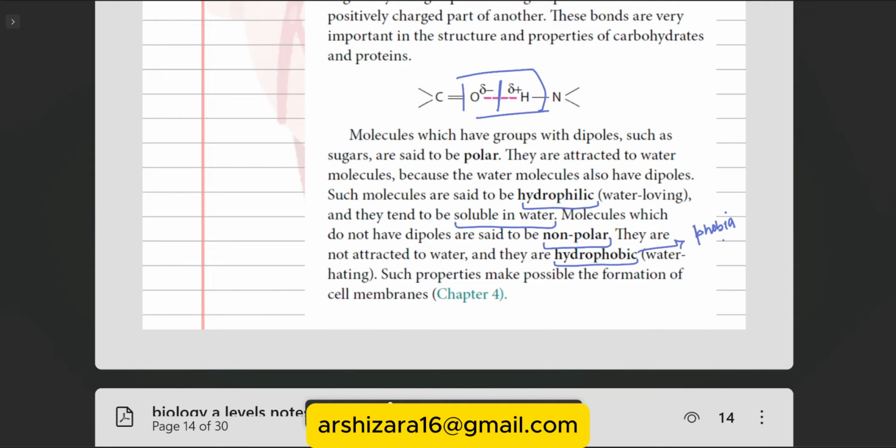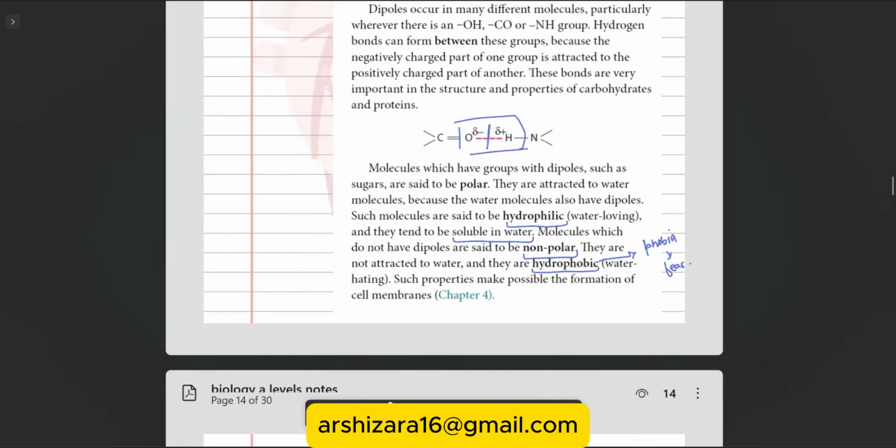Phobia means fear, so they are water-hating and not soluble in water. This is a property which some molecules have and some don't.